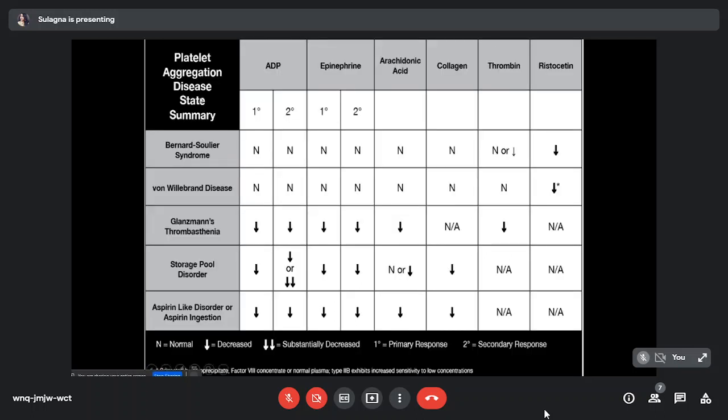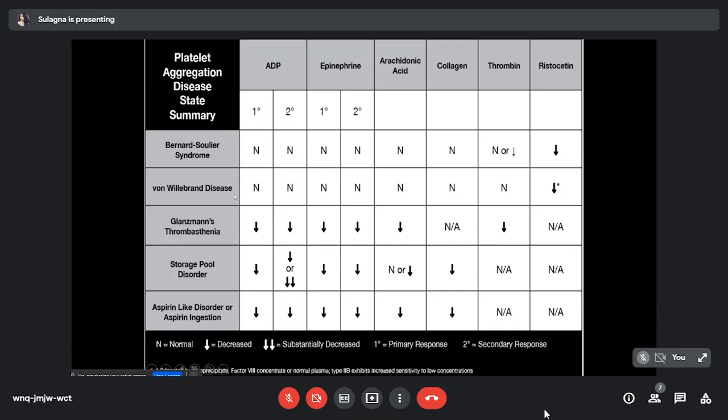So we can differentiate between different platelet function disorders like Bernard-Soulier, von Willebrand, Glanzmann thrombasthenia, and storage pool disorder by doing a platelet aggregometry study. In Bernard-Soulier syndrome, you can see the platelet aggregation in the presence of ADP, epinephrine, arachidonic acid, and collagen is normal, but it is deficient or abnormal in the presence of ristocetin.